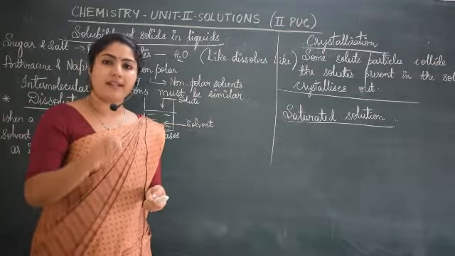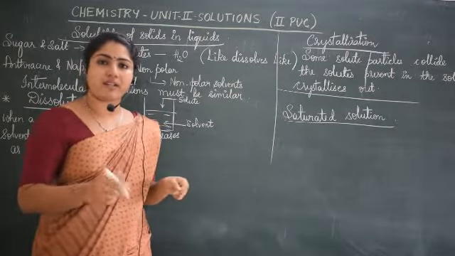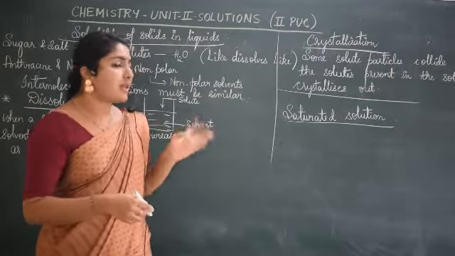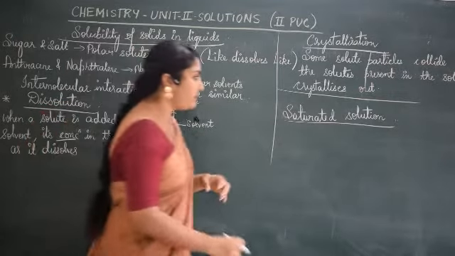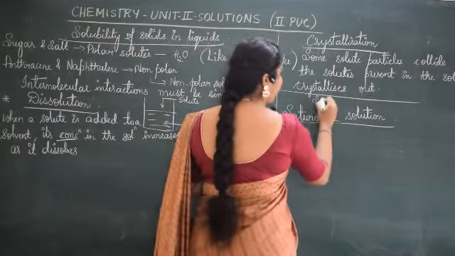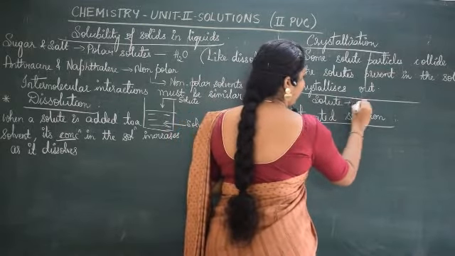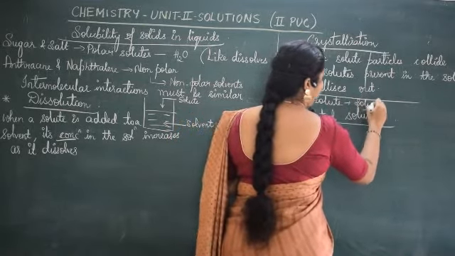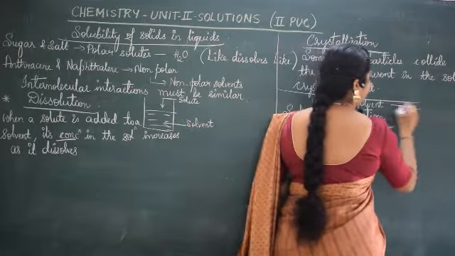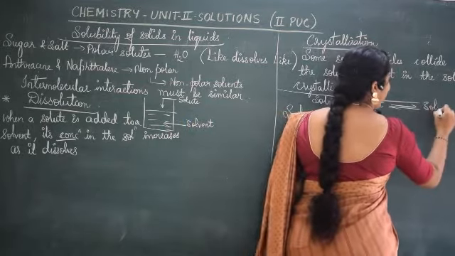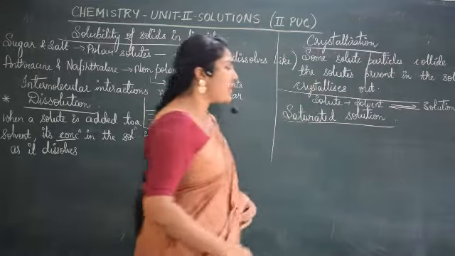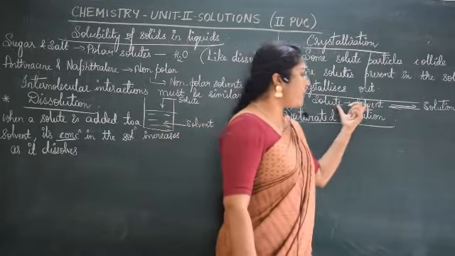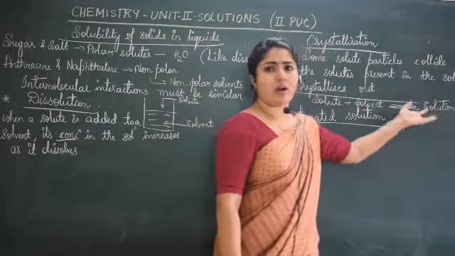You have added enough solute particles and you are trying to dissolve it. Till when it continues, solute plus solvent forms solution, and at equilibrium, at a stage, solute plus solvent becomes equal to solution, and vice versa.